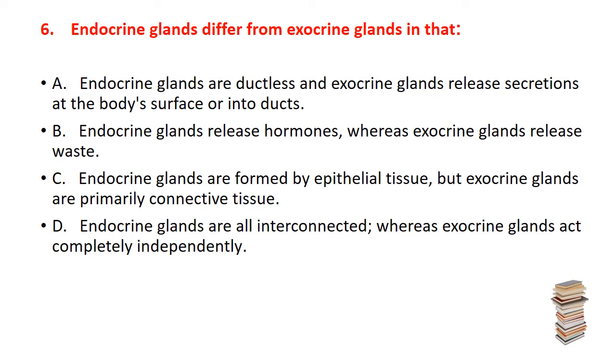C, endocrine glands are formed by epithelial tissue, but exocrine glands are primarily connective tissue. D, endocrine glands are all interconnected, whereas exocrine glands act completely independently. The correct answer is A, that is, endocrine glands are ductless and exocrine glands release their secretion at the surface or into a duct.